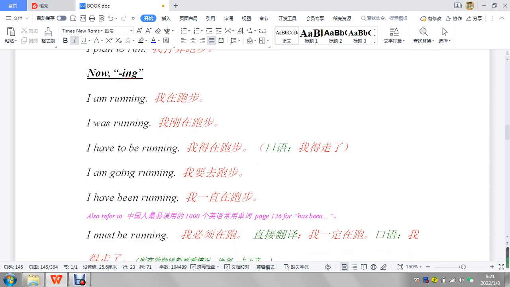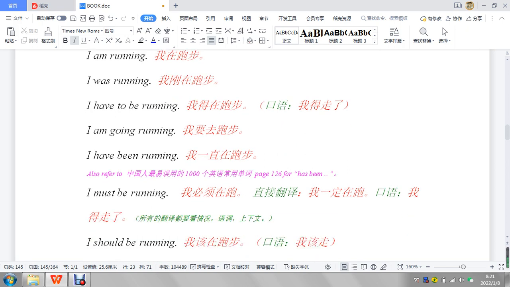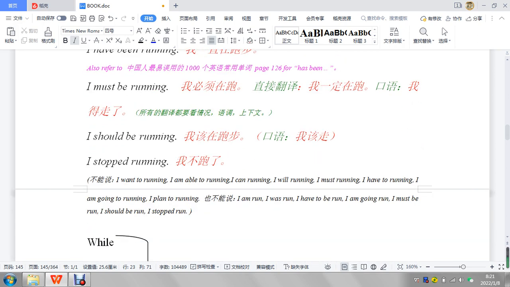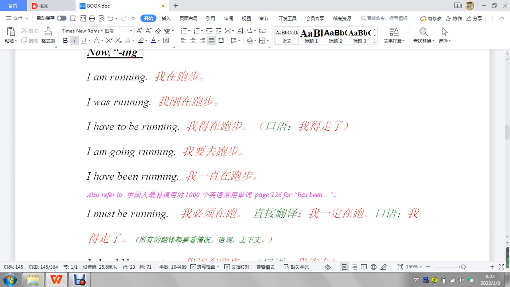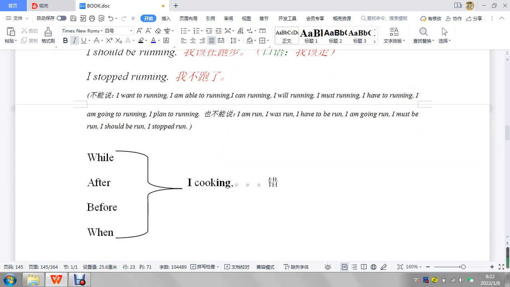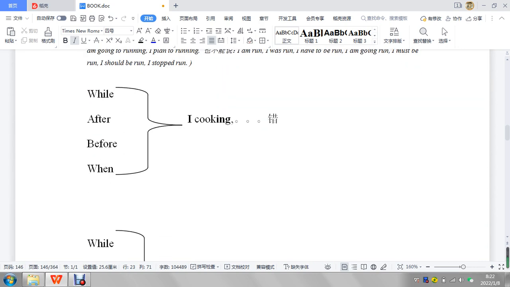The next one is I am running, I was running, I have to be running, I'm going running, I have been running, I must be running, I should be running, I stopped running. All of those. So those will be the ones you want to remember for ing. This is one way you can remember for these characters.